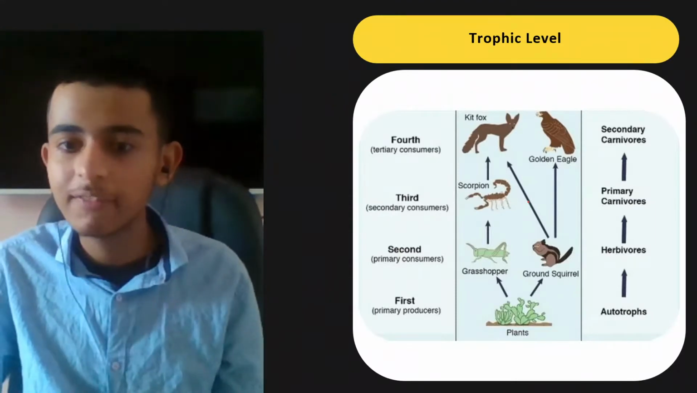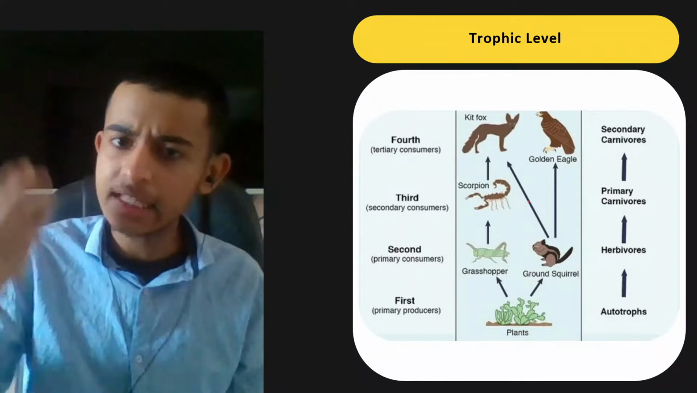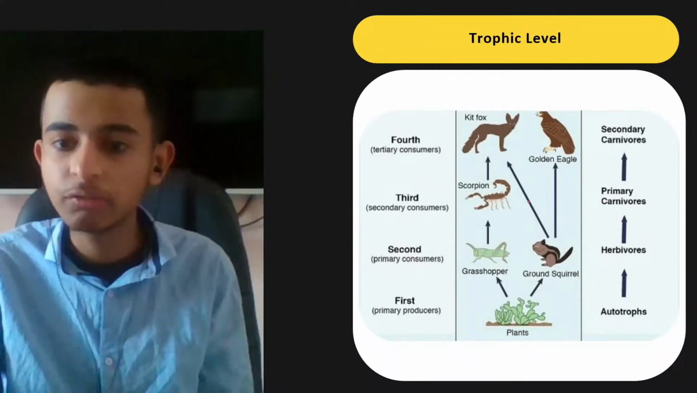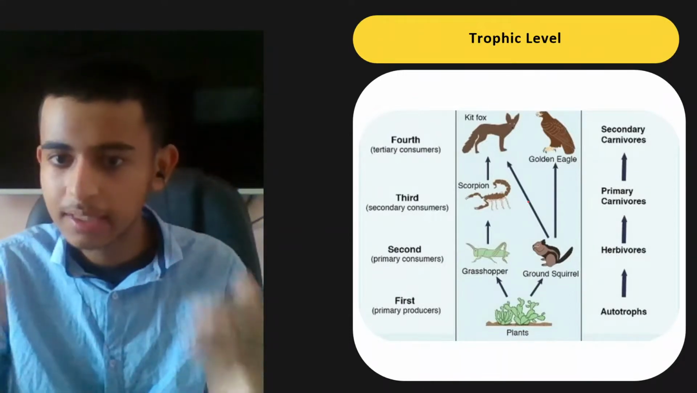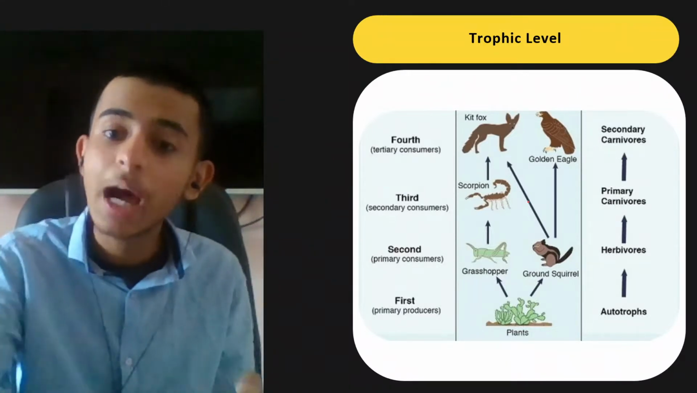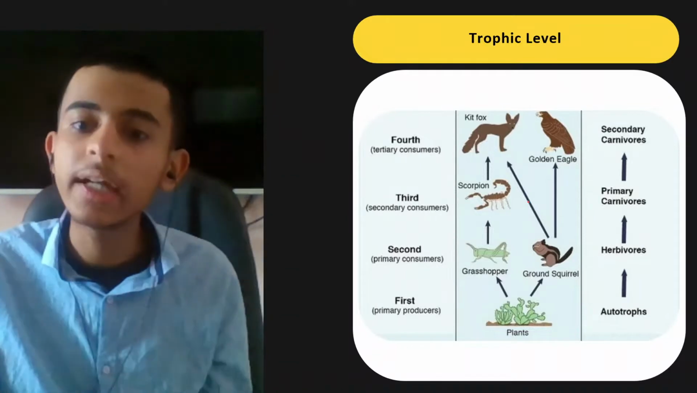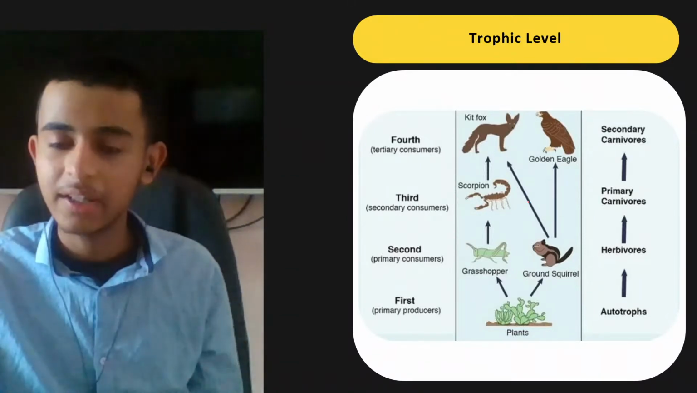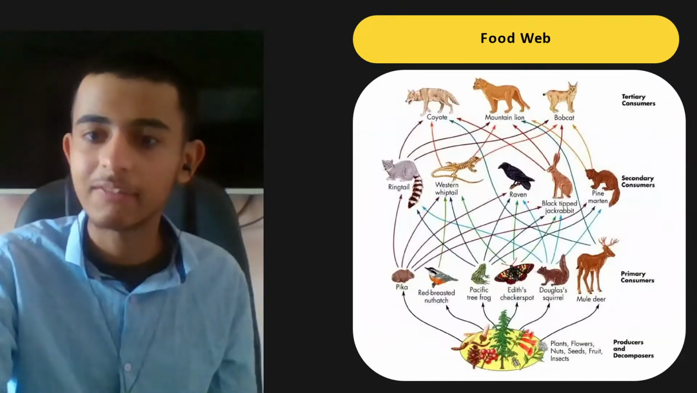What is a trophic level? As I've explained, it is a series. First, second, third, fourth. It is a level of how food is eaten. For example, grasshopper eats the plants, squirrel eats the plants. Now, scorpion eats the grasshopper, so it will be placed on the trophic level above the grasshopper, whatever is eating. Plants are eaten by grasshoppers, so plants are placed below it. In this way, we are going to make the trophic levels. So they are levels.